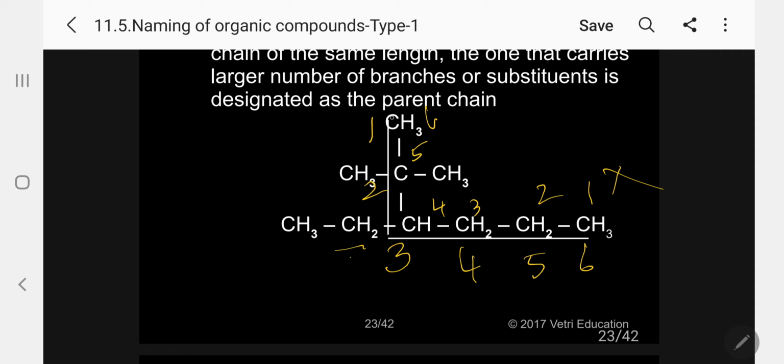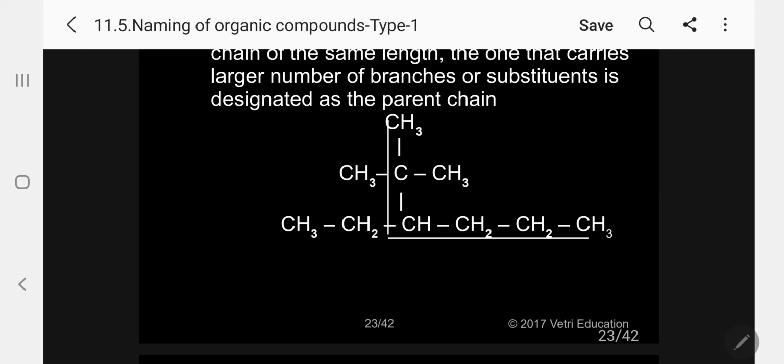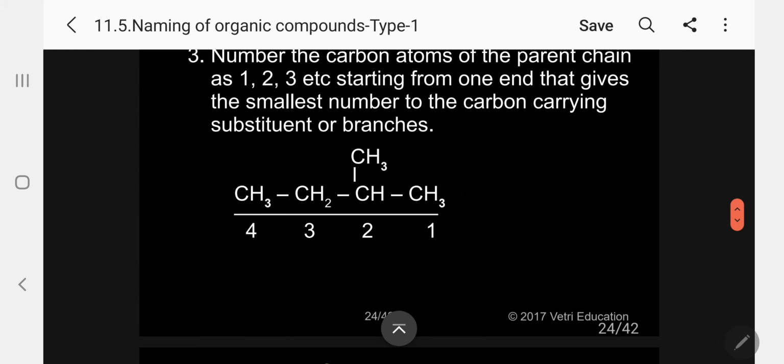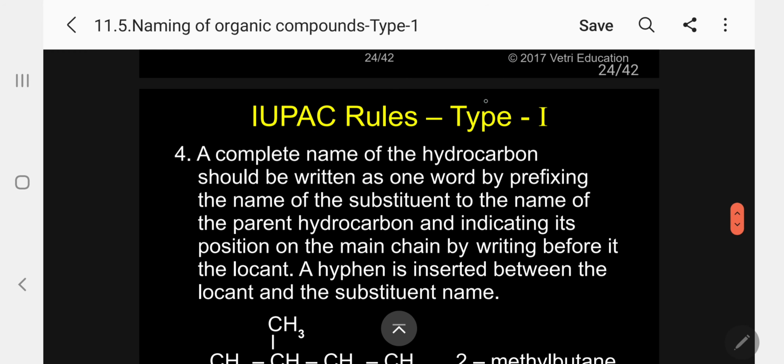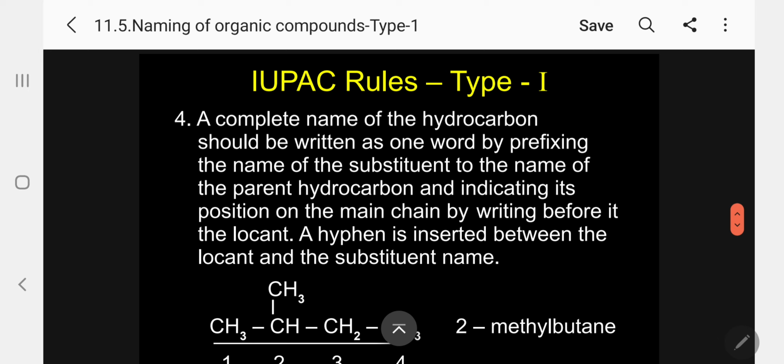But if I start from here, the second carbon atom has two branches and the third carbon atom has one branch. So this is the method we have to use for numbering, in the complex case also. Kindly follow. After selecting the chain, we have to number suitably. Okay, next.